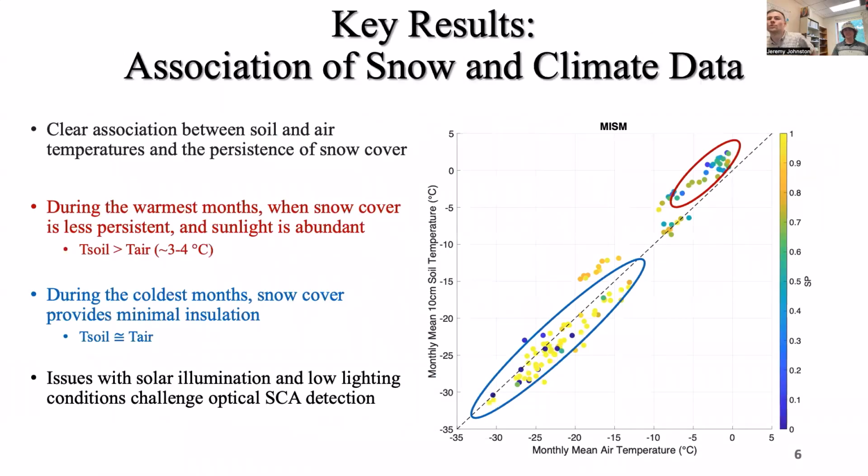While they are highly correlated, we notice that there's a clear dependency in this relationship on snow cover persistence as well. What we notice in the red there is that during the warmer months, when there's less persistent snow cover and high levels of sunlight, soil temperatures warm more than the air, as you might expect, by around 3 to 4 degrees. During the coldest months, we actually see not a whole lot of insulation provided by the snow cover, maybe a degree or 2, but the soil and air temperatures tend to be very similar.